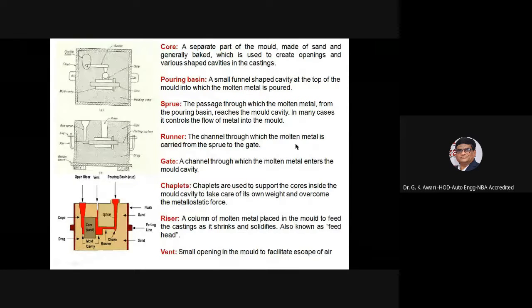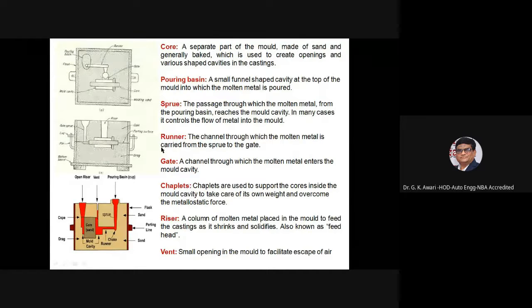Then core: you can see here the core is shown. It is a separate part of the mold made up of sand and generally baked, which is used to create openings and various shaped cavities in the casting. Then pouring basin: a small funnel shaped cavity at the top of the mold into which the molten metal is poured. Then sprue: the passage through which the molten metal from the pouring basin reaches the mold cavity. In many cases, it controls the flow of metal into the mold. That is called the sprue.